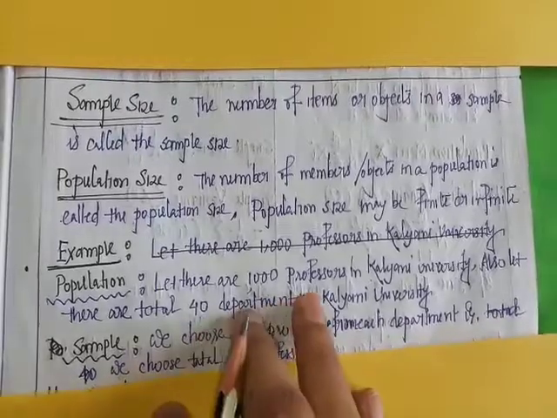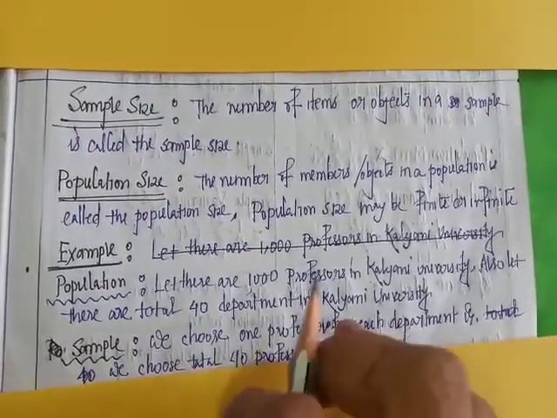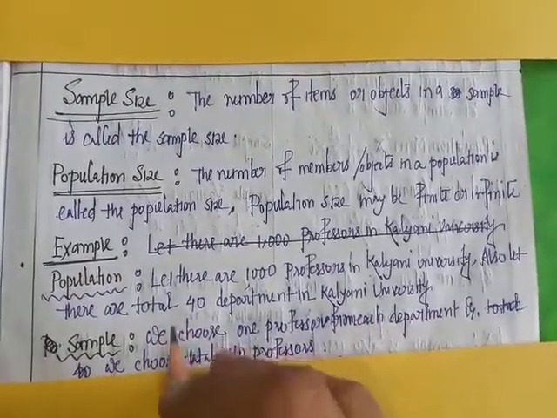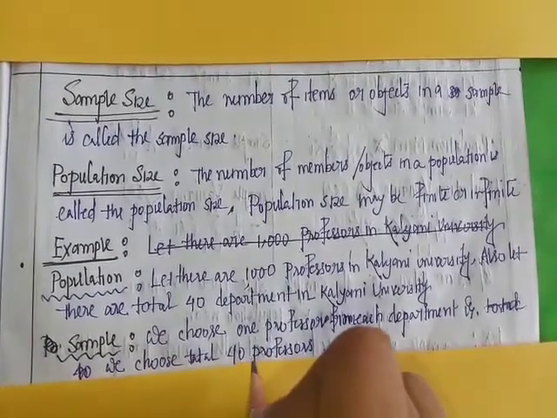Now let us take a sample. We choose one professor from each department. Since there are a total of 40 departments, we choose a total of 40 professors.